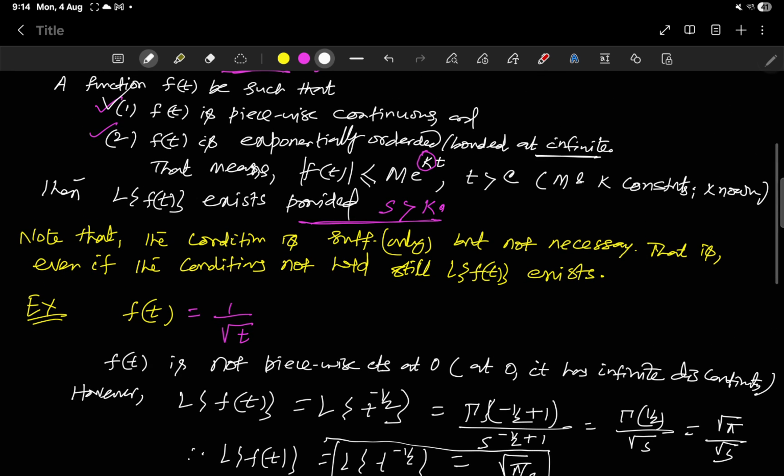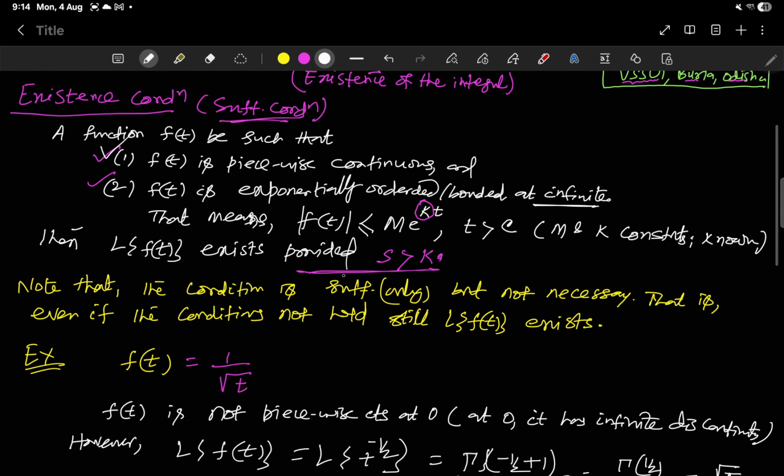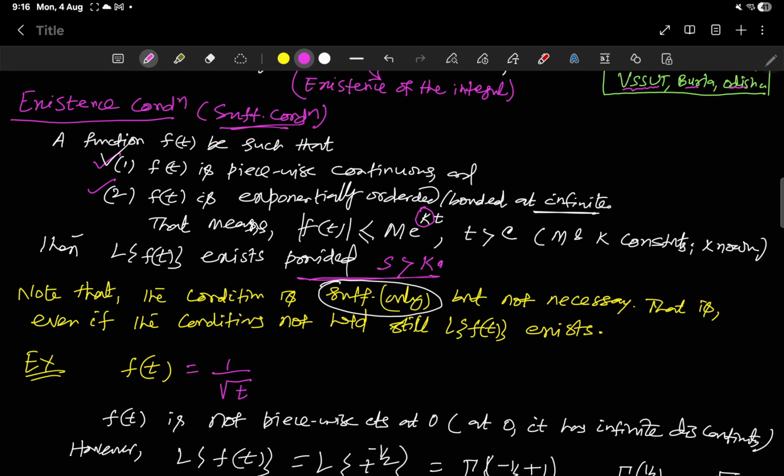Thus this condition 1 doesn't hold, still we are getting this. That's why we say this condition is sufficient only. It is not necessary. Okay. Beyond this condition also there are functions for which we are able to get the Laplace transforms. Now we will discuss two more important things: what is piecewise continuous and what is exponentially ordered, in detail.